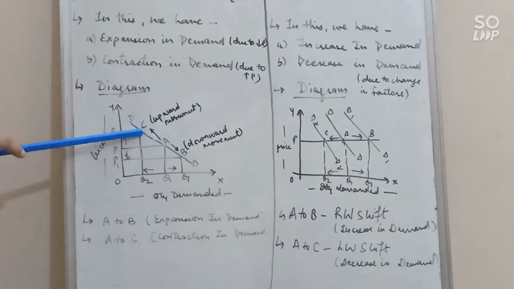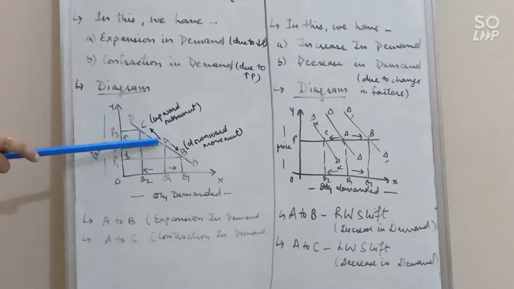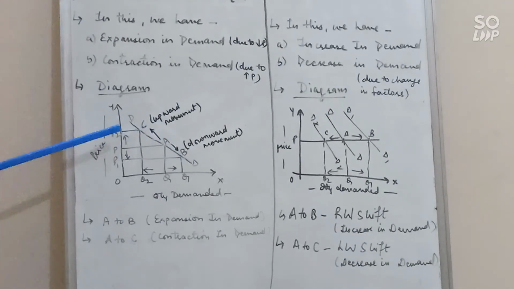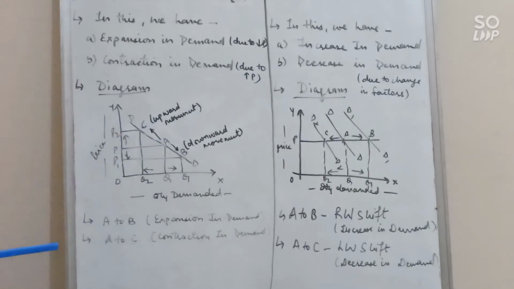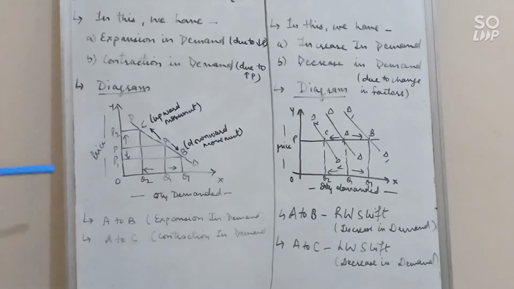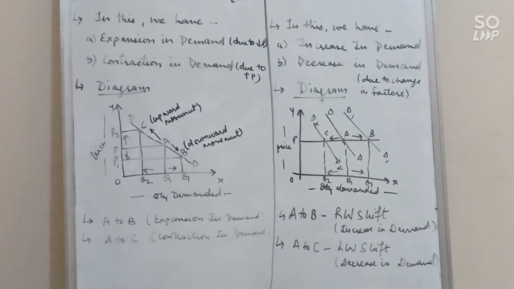So it shows upward movement. You can see here A to C, upward movement. So this upward movement shows contraction in demand. A to C, this movement shows contraction in demand because there is decrease in demand.